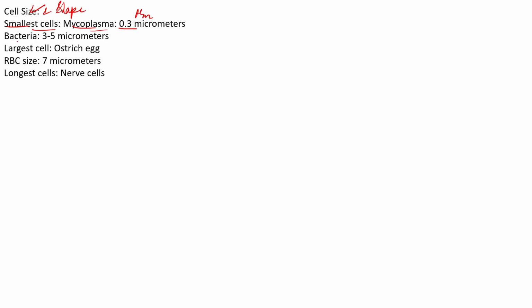In the case of bacteria, the typical size, the length, is around 3 to 5 micrometers. Remember this. The largest cell we know is the ostrich egg. It is a single cell, and it is the largest cell. Human RBCs are known to have a length of around 7 micrometers. The longest cell lengthwise is the nerve cell, the cell that is mainly involved in the formation of the nervous system.